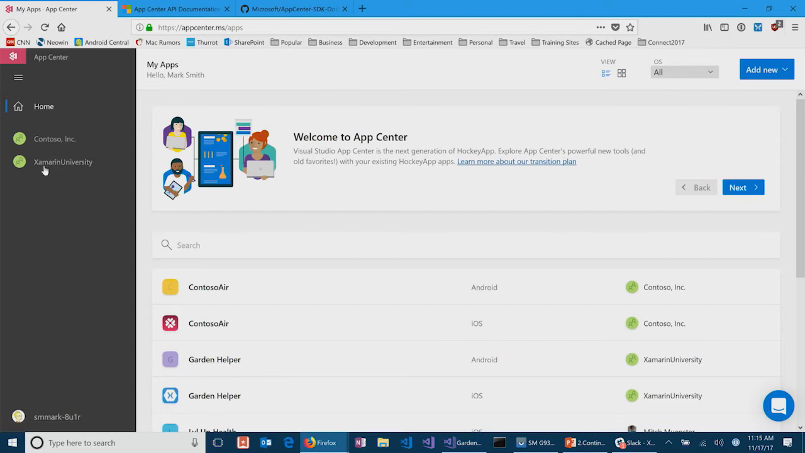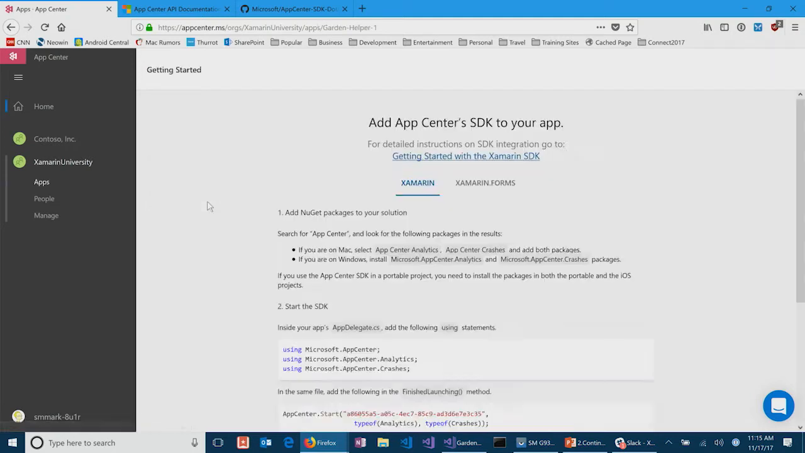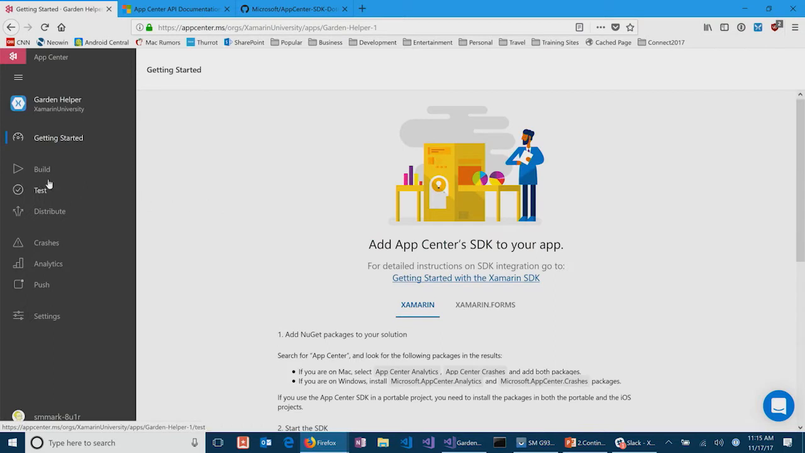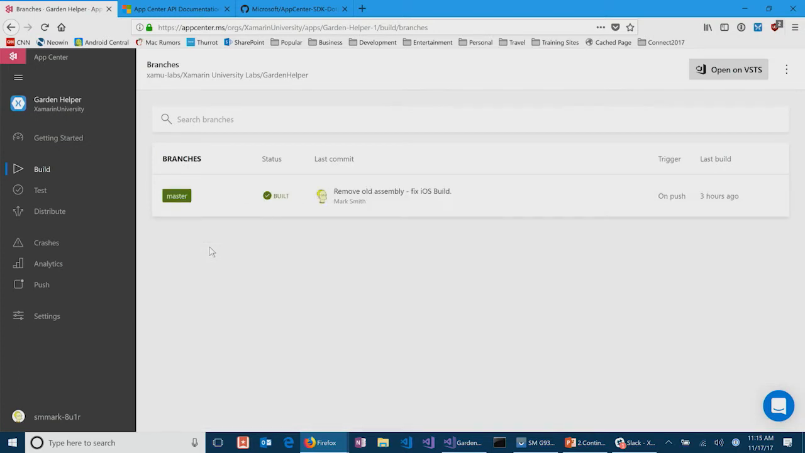I'm part of 2 different organizations. The one I'm most interested in here is Xamarin University, and so this is our Garden Helper app that we started. I already have both Android and iOS set up here. Fantastic. And so, for example, if I click on the iOS app, you can see that I can go to the build service here, and I can see all the branches. So I've connected App Center with my Visual Studio Team Systems GitHub or Git account, and you can see that I've got one branch here.